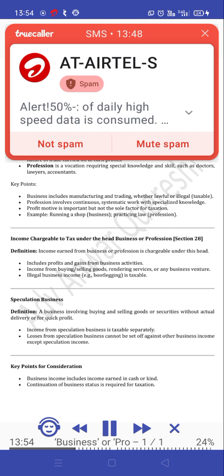Speculation business. Definition: a business involving buying and selling goods or securities without actual delivery or for quick profit. Income from speculation business is taxable separately. Losses from speculation business cannot be set off against other business income except speculation income.